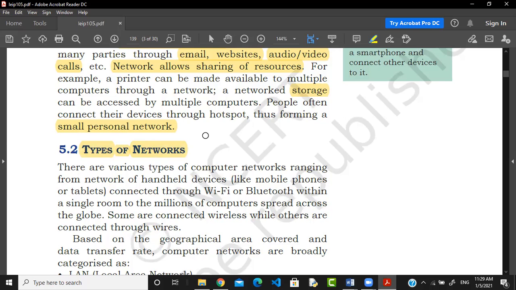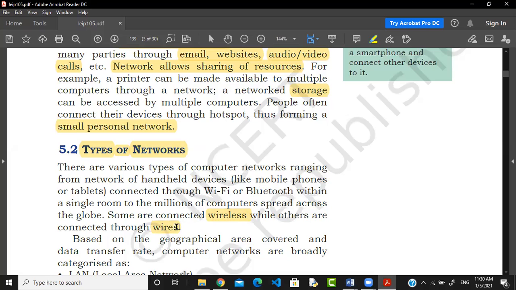So there are various types of computer network, ranging from networks of handheld devices like mobile phones and tablets connected through Wi-Fi or Bluetooth within a single room, to millions of computers spread across the globe. Some are connected wirelessly and some are connected through wire. Your smartphone is part of a big network, and your smartphone is also part of a small network.